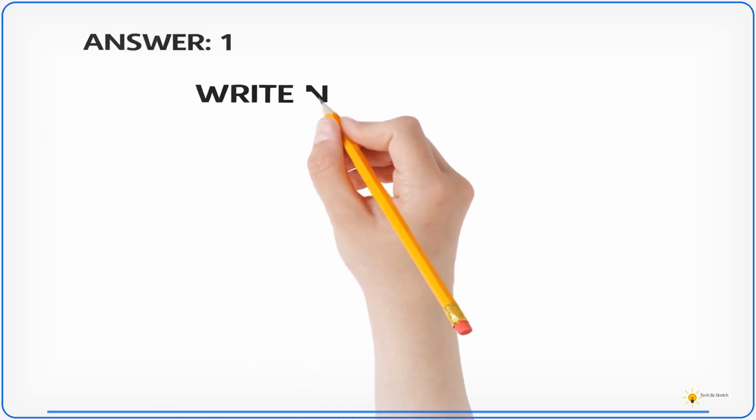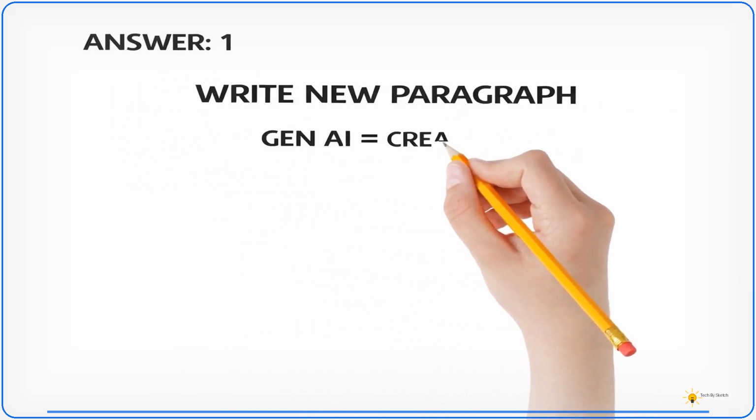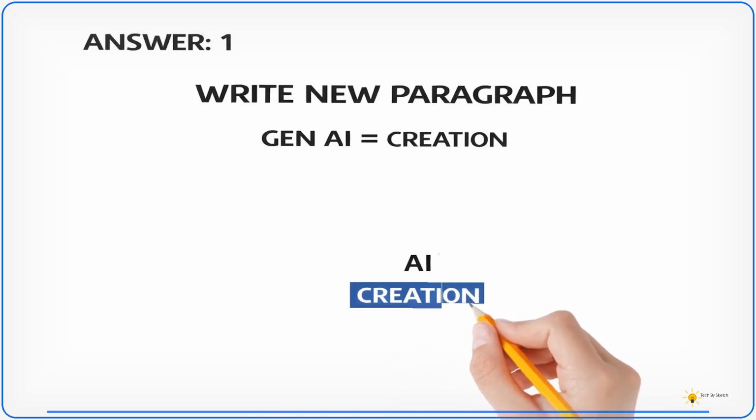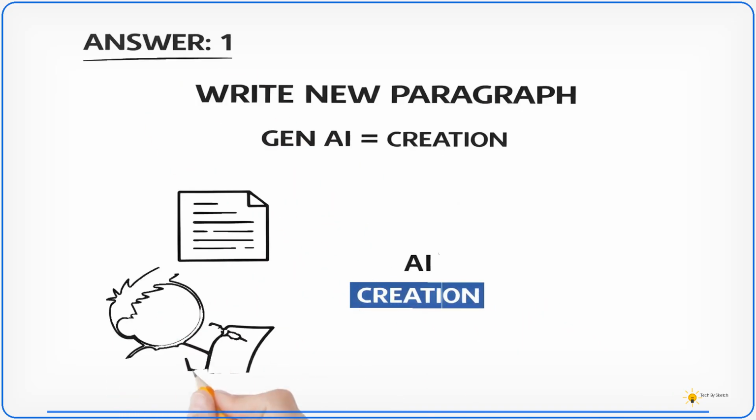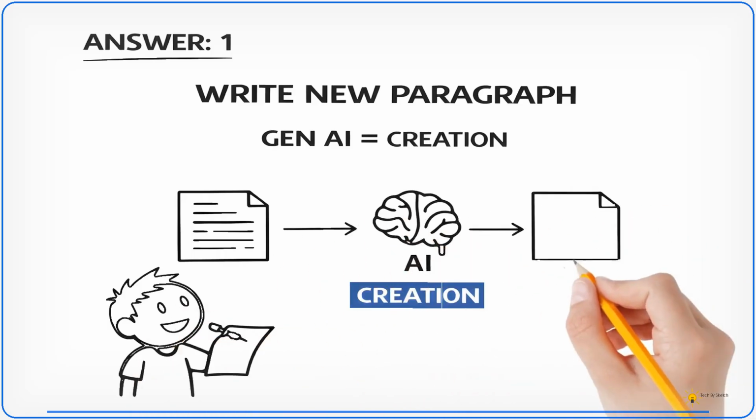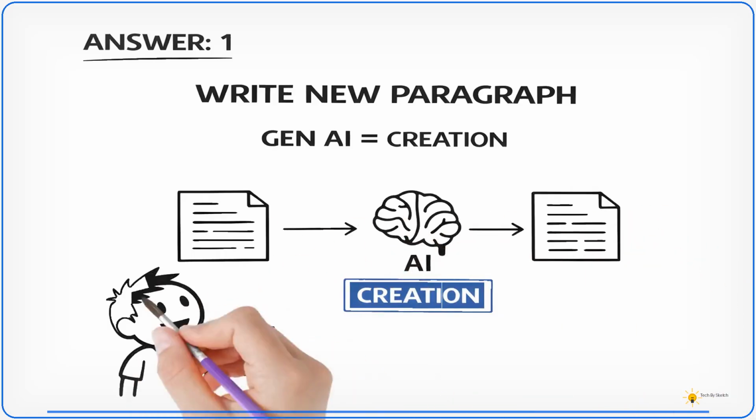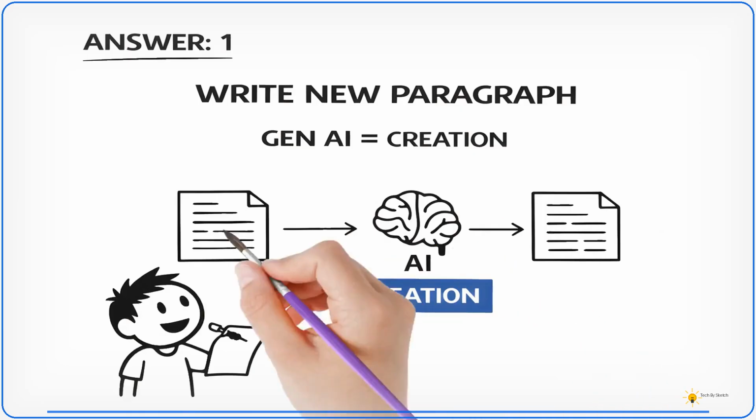The correct answer is 1. Writing a new paragraph. Creating new text is a classic generative AI task because the model is producing fresh content. Spam detection, by contrast, is usually a classification problem.